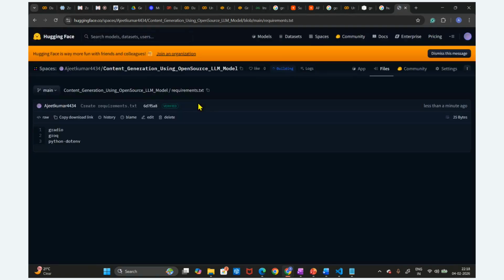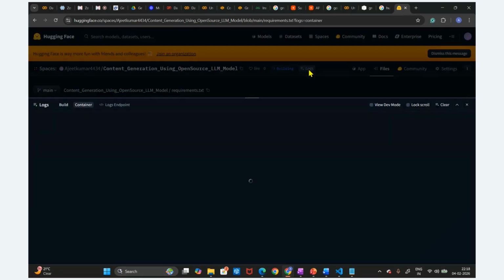It is going to commit to the main branch. Now you can see it is going to start the building. See, it is building. Just go to the logs. In the logs it is going to download these packages: Gradio, Grok, and dotenv. The dotenv is not for setting the environment, guys; we just use python-dotenv for the environment purpose. If you have any question, you can directly ask.